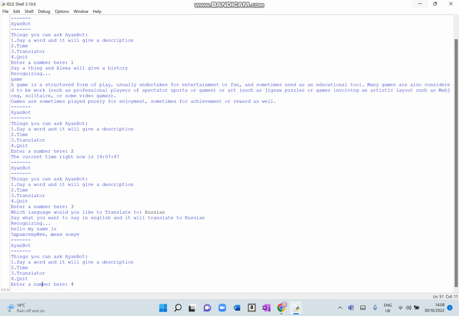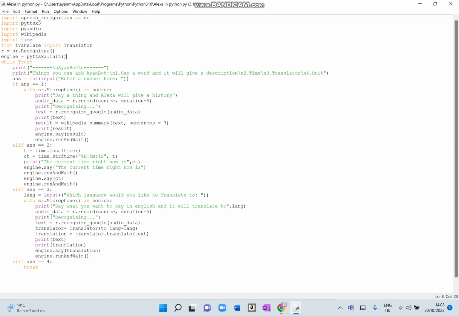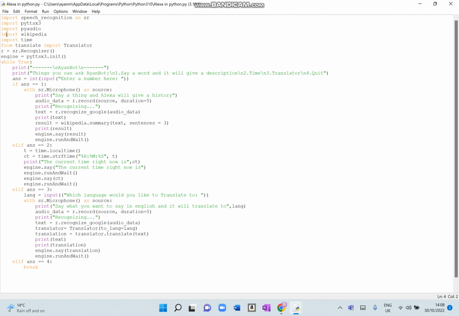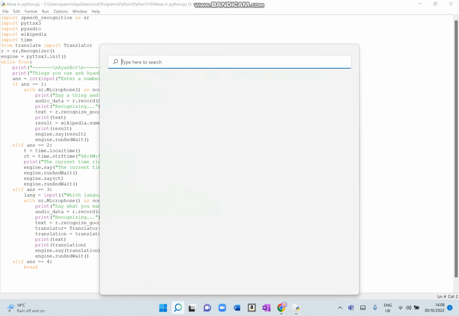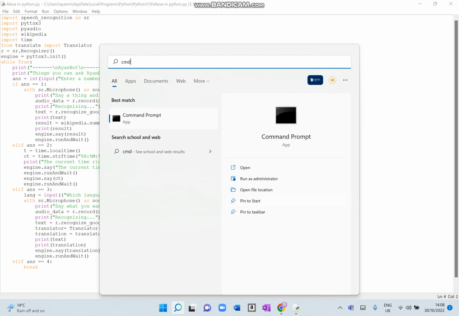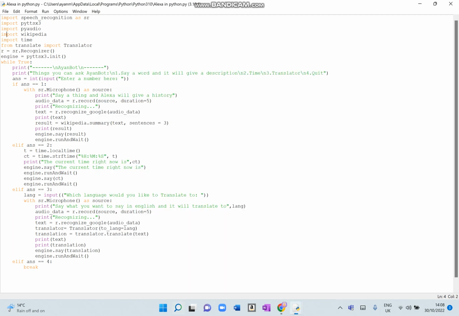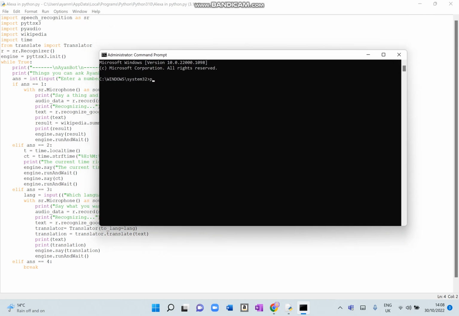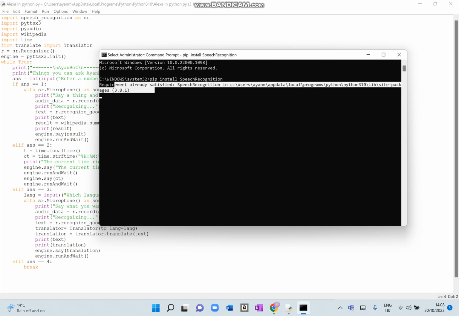And so now I'm just going to show you how you can install it, because you can take this code from the description, but if you just put it in the IDLE, then it won't work. You have to open the command prompt using this, and then you have to click run as administrator, and then once you've got that open, you need to do pip install speech recognition. As you can see, I've already installed it, so I don't need to do that again.